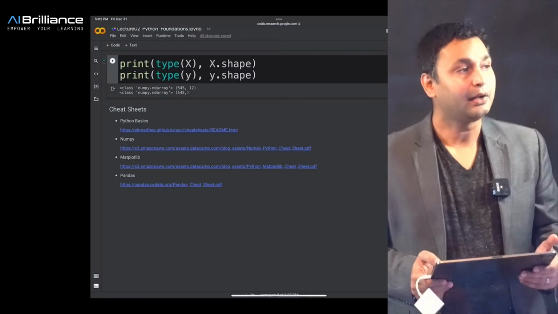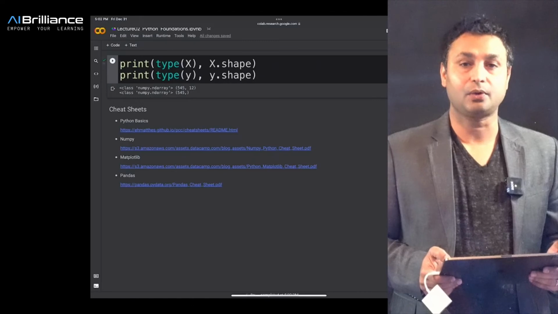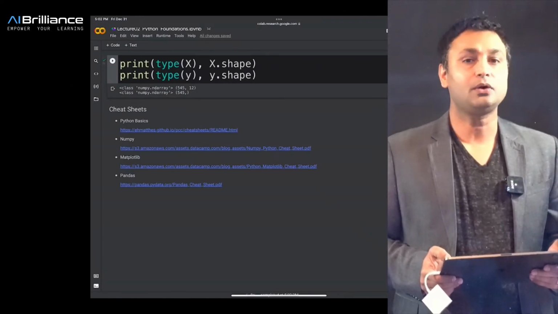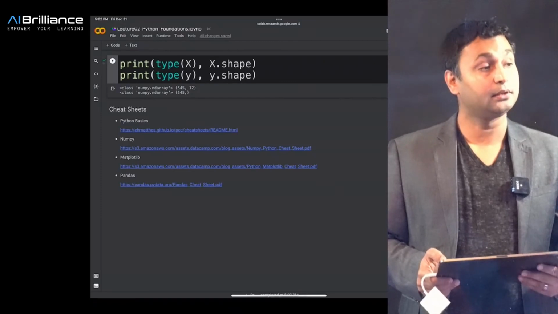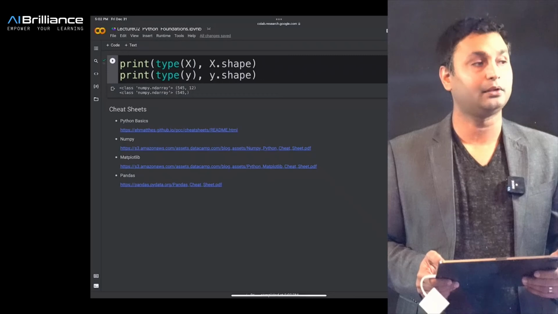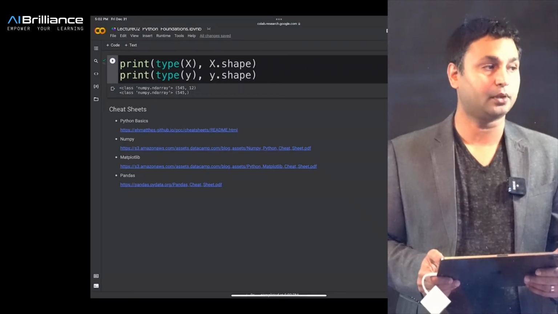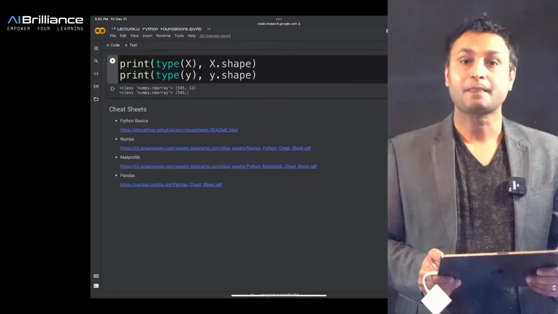With that, we have covered some basic aspects of Python programming, and I want to finish by alluding to a set of cheat sheets listed in the web links at the bottom, related to Python basics, NumPy, Matplotlib, and Pandas, some of which we have covered cursorily in this lecture.